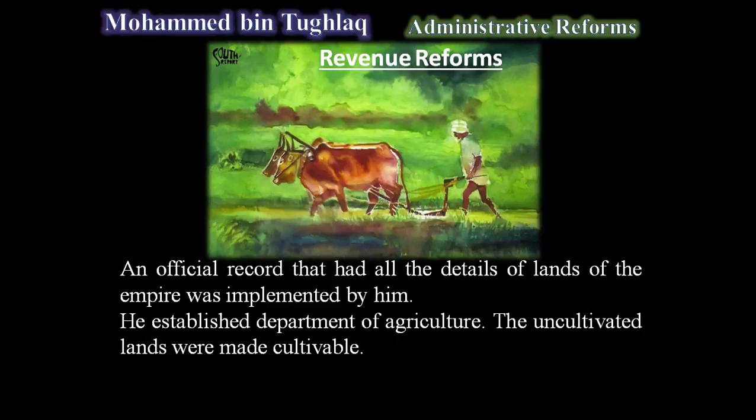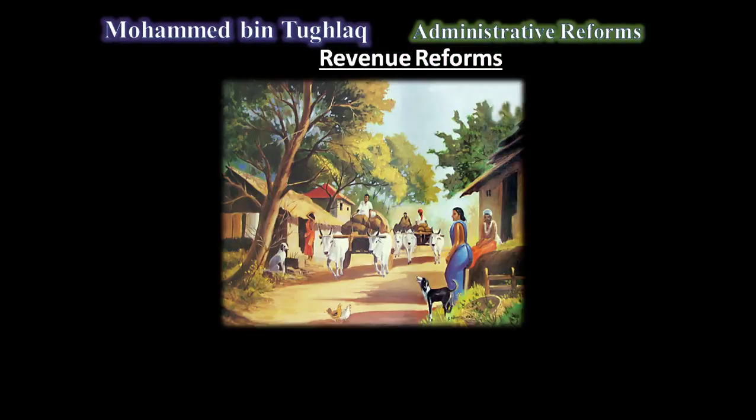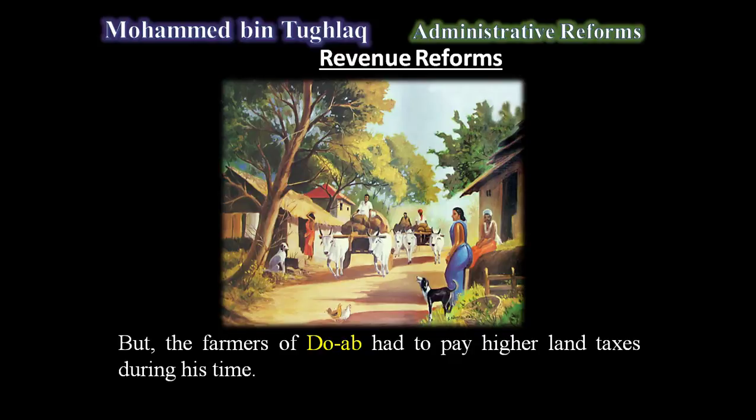He even established a Department of Agriculture. Even the uncultivated lands were made cultivable. Various schemes were implemented to provide financial assistance to the agricultural field, especially to the farmers. The farmers of the Doab region, meaning the land between two rivers, here the two rivers being Ganga and Yamuna,